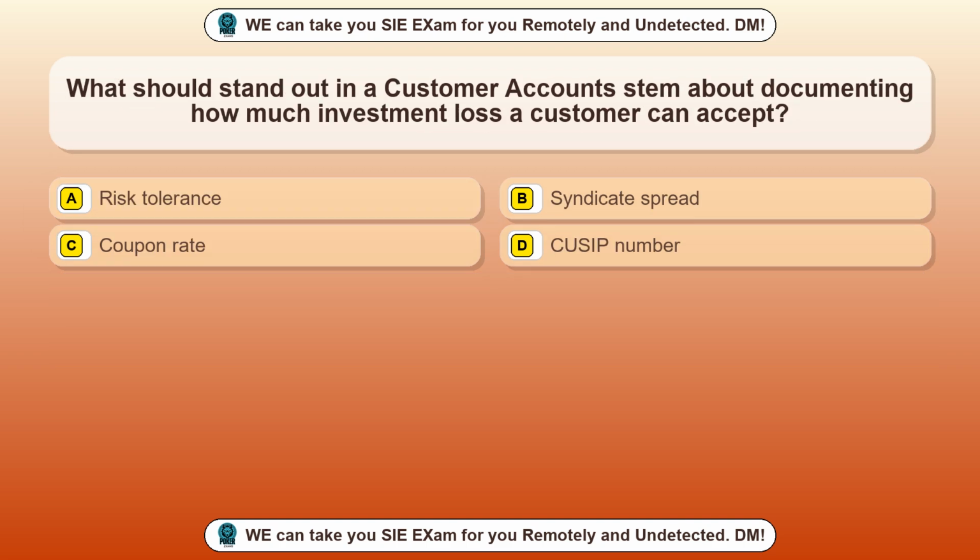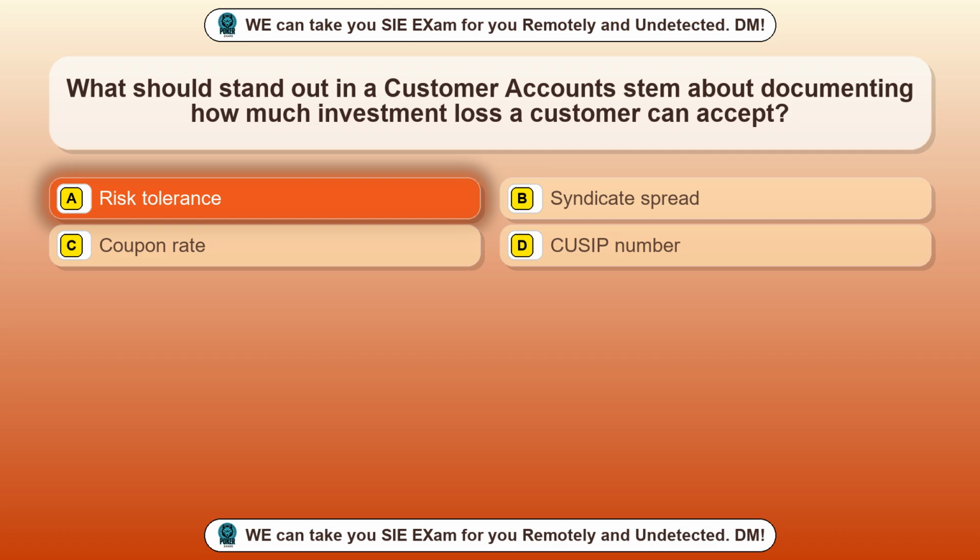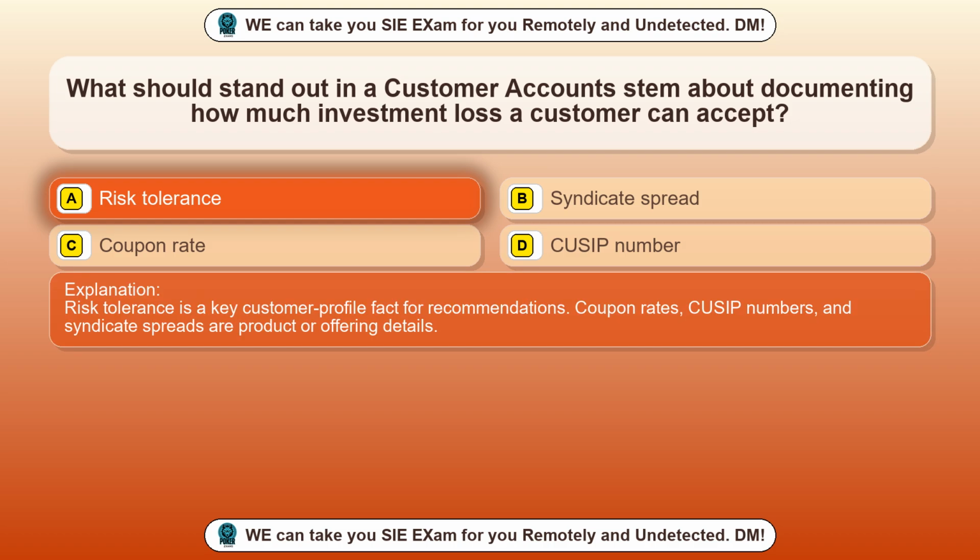Question 55. What should stand out in a customer account stem about documenting how much investment loss a customer can accept? Option A, risk tolerance. Option B, syndicate spread. Option C, coupon rate. Option D, QZIP number. The correct answer is option A, risk tolerance. Risk tolerance is a key customer profile fact for recommendations. Coupon rates, QZIP numbers, and syndicate spreads are product or offering details.